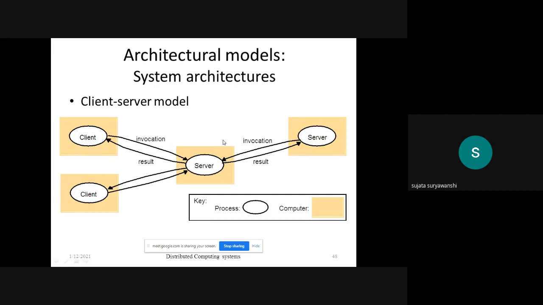That's why here the middle server will act as master, and this one server will act as slave, and the master also means it can be client and it can be server also. This is the diagram of the client server model. So please all of you draw this diagram. I'll give you 1 or 2 minutes.